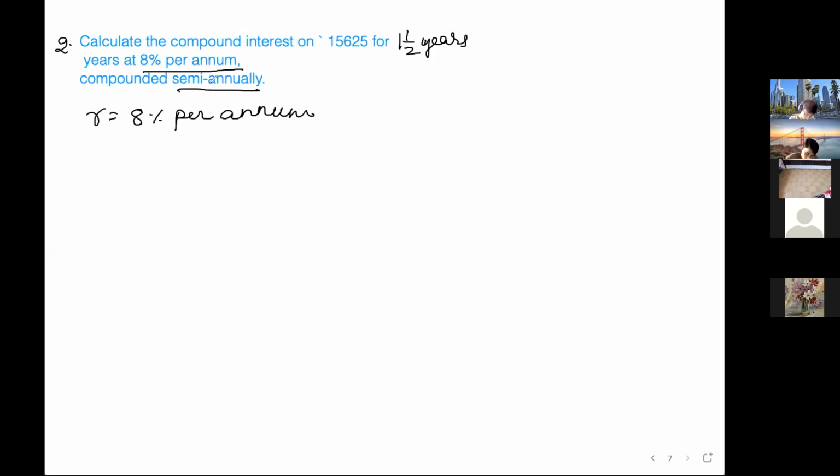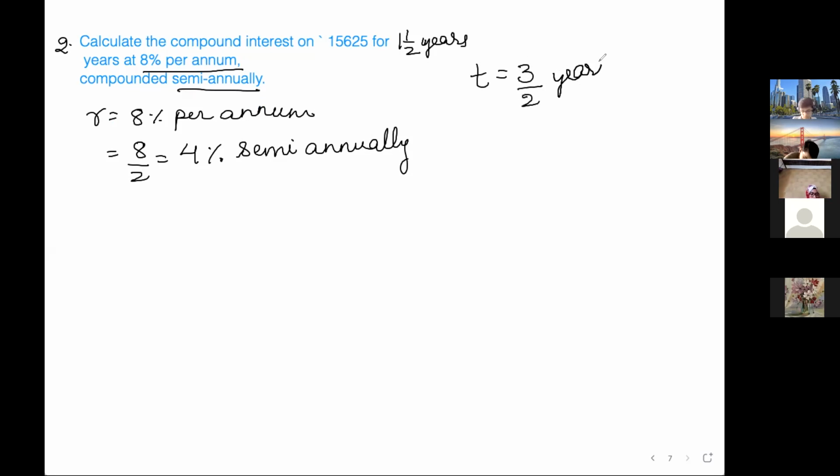Now I have to make it semi-annually. So it is 8 by 2, which is equal to 4% semi-annually, right? Or half yearly you can say. And compounded semi-annually, ये हो गया, R हो गया. This is time. Now time is 3 by 2 years, which is 3 half years, right? 3 into half years, so 3 half years. So time is 3 now.